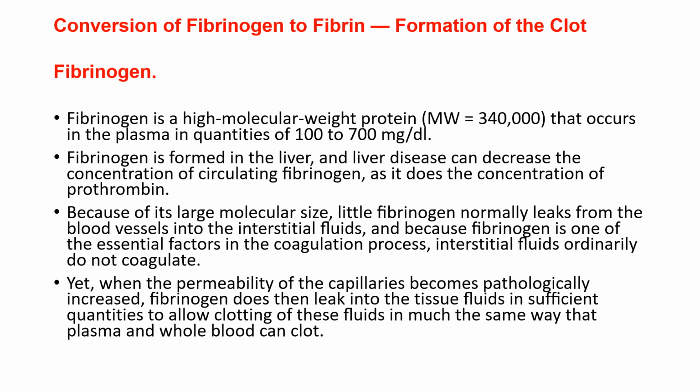Conversion of fibrinogen to fibrin, formation of the clot. Fibrinogen. Fibrinogen is a high molecular weight protein, MW equals 340,000, that occurs in the plasma in quantities of 100 to 700 mg per deciliter. Fibrinogen is formed in the liver, and liver disease can decrease the concentration of circulating fibrinogen, as it does the concentration of prothrombin.